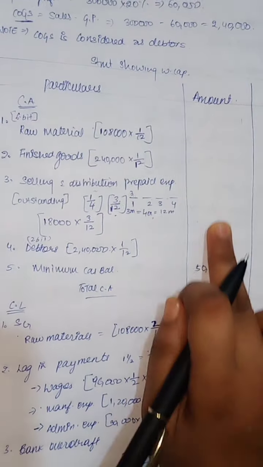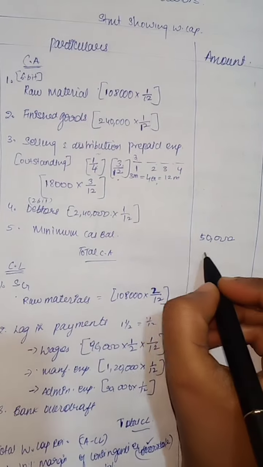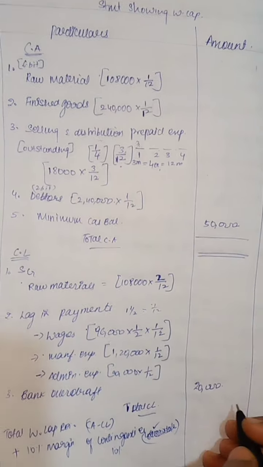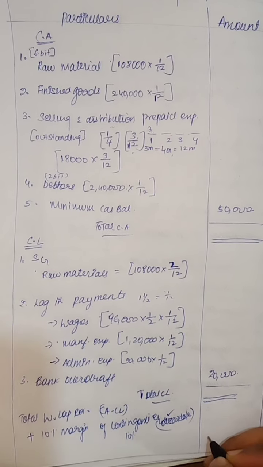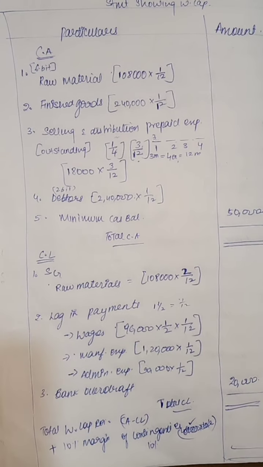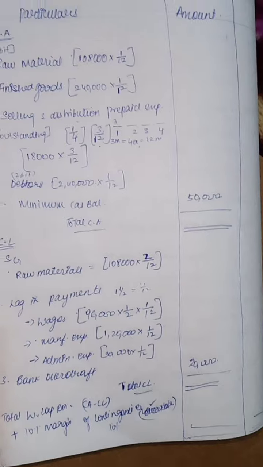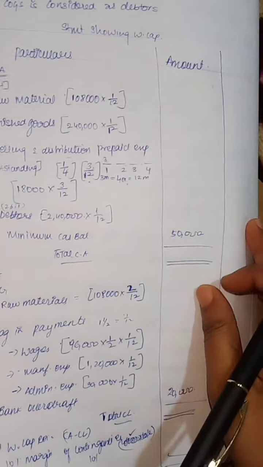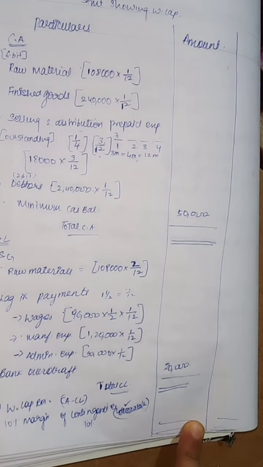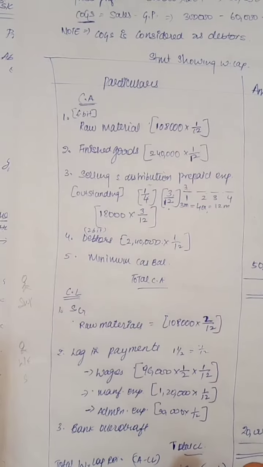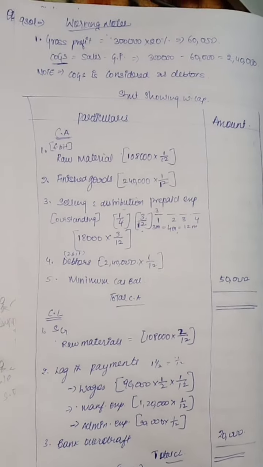Get the values and let me know the total current assets, total current liabilities, then after adding contingency, what is the working capital requirement. You need to show these values in the comment box, girls. Whether any doubt or understood? I hope it's clear.